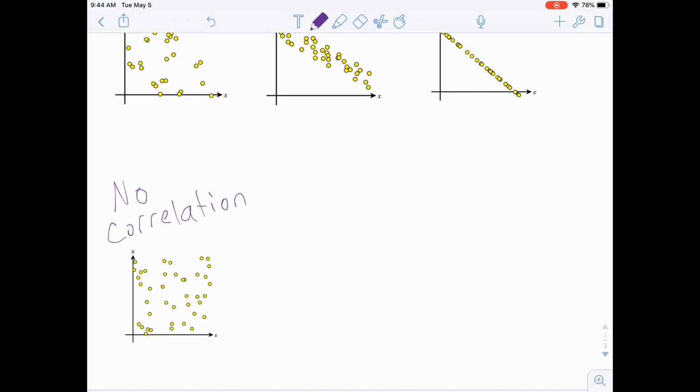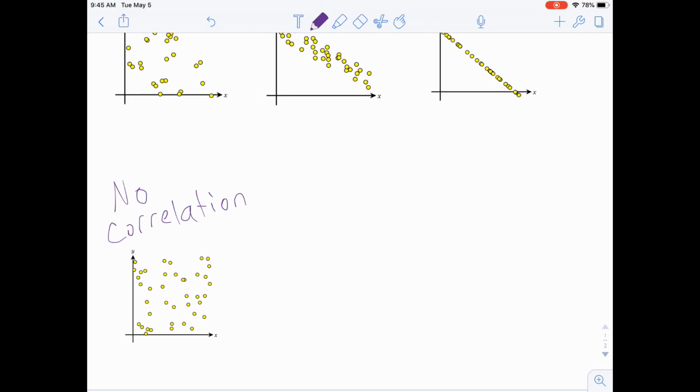Okay, there's no correlation as one goes up, the other goes up or down. Time spent watching TV and TV size. Okay, I could watch TV on a big TV or a small TV. And another one is the month you were born, okay, January to December, and your height. Those have no correlation.